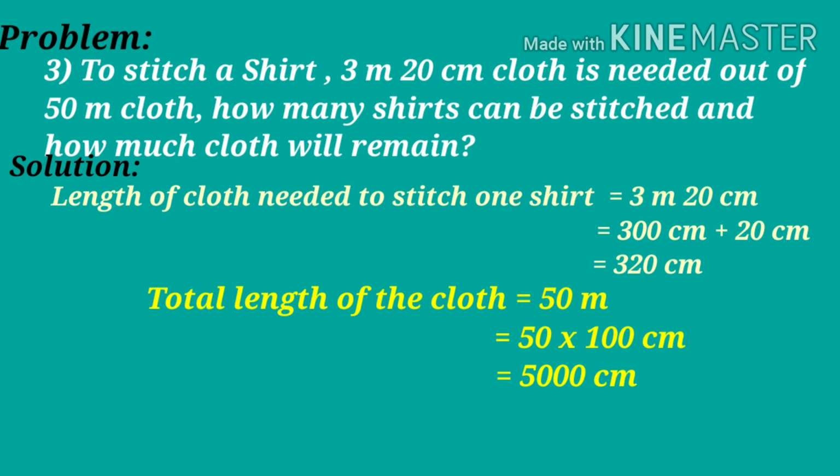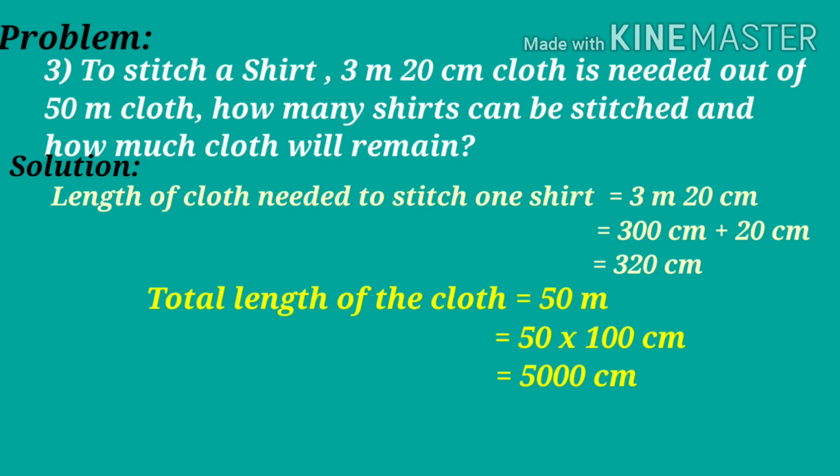From 50 meters cloth or from 5000 centimeters cloth, to stitch a shirt, first they cut 320 centimeters cloth and stitch one shirt. To stitch the second shirt, again they cut 320 centimeters and continue this process.